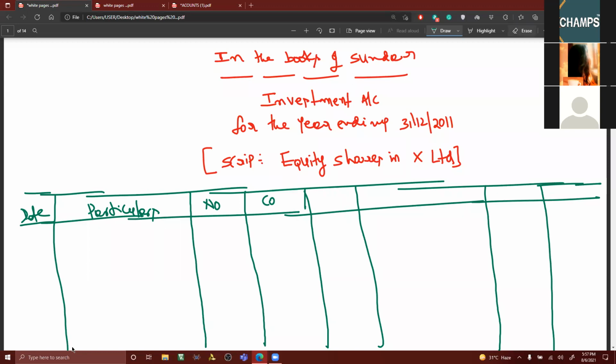See, cost is also not required. We can write amount also. Just initially we have started writing cost. You can also write amount in rupees. Date, particulars, number, amount in rupees.